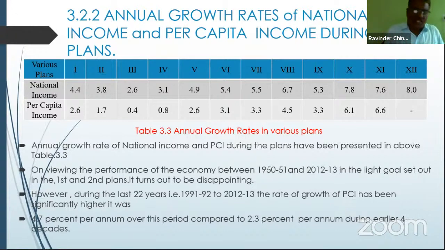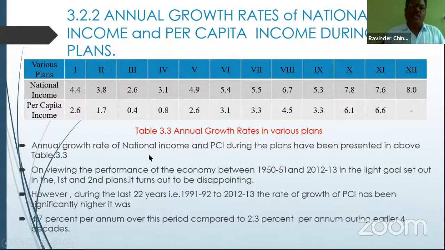Why are the fluctuations taking place? It is because when the five-year plans fail and do not reach their own targets, sometimes they are not in a position to achieve the targets in the stipulated time, and that affects the per capita income and national income.